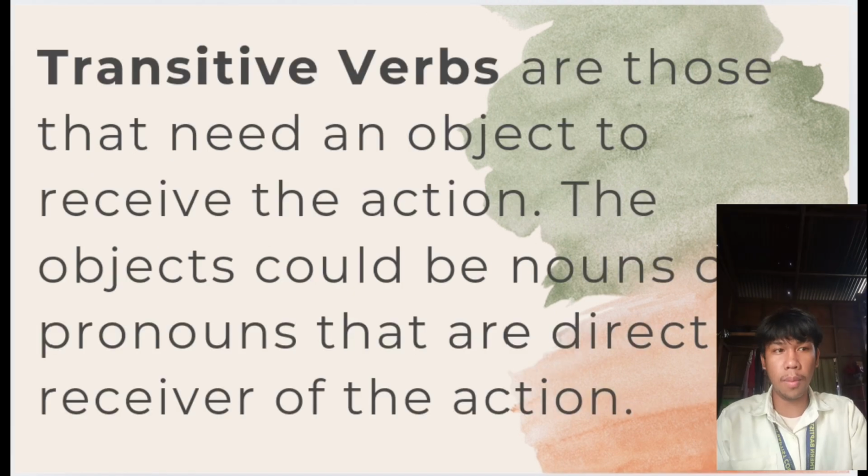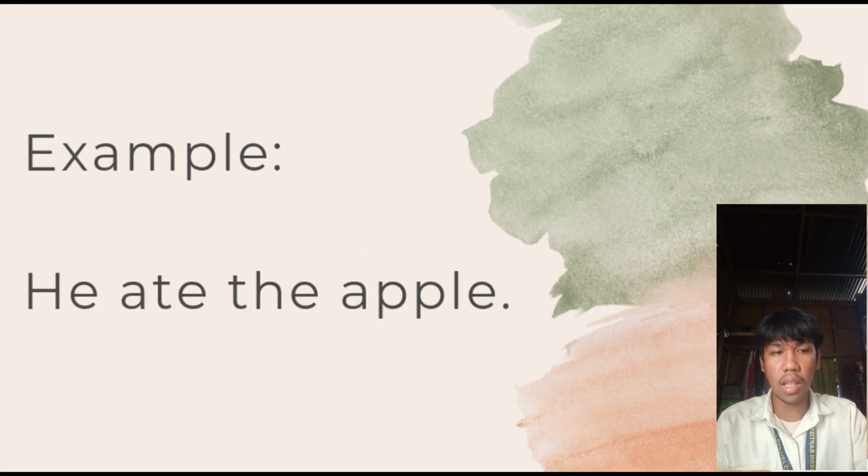Next is transitive verbs. Transitive verbs are those that need an object to receive the action. The object could be a noun or pronoun that is the direct receiver of the action. So, transitive verbs require a direct object to complete the meaning. The direct object receives the action of the verb. For example, he ate the apple. Ate is a transitive verb acting on the direct object, the apple. The apple receives the action of eating.